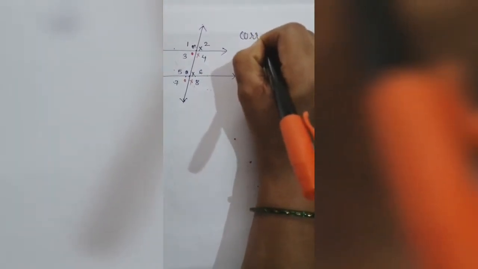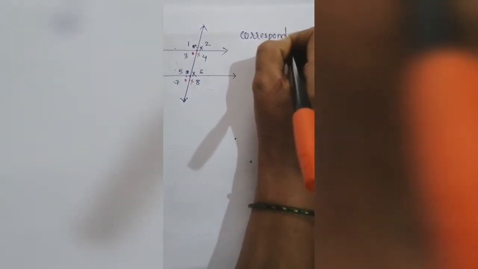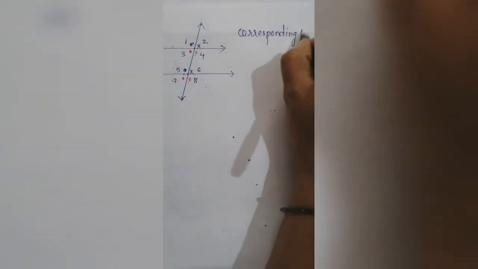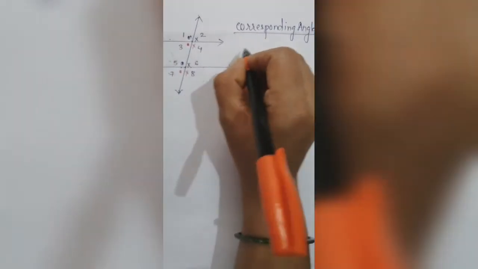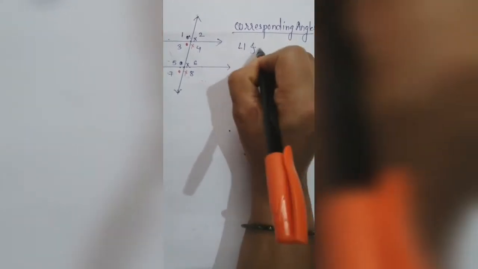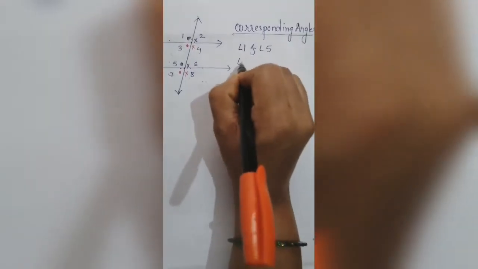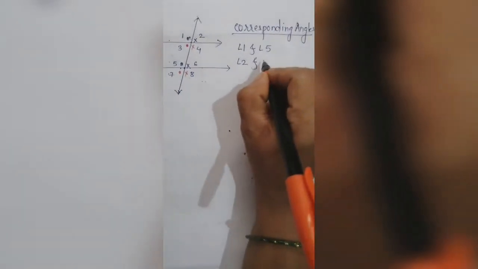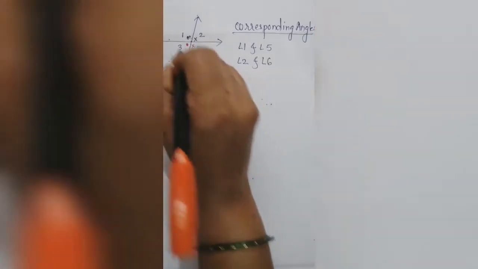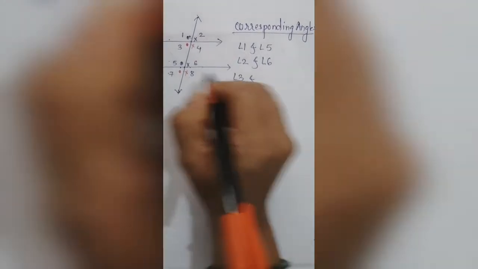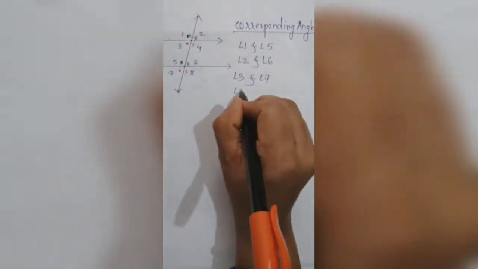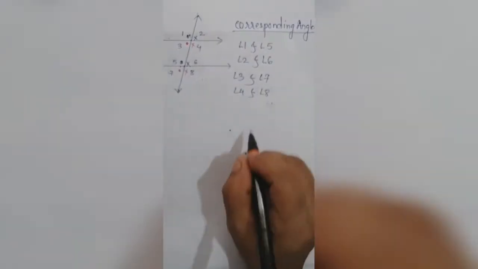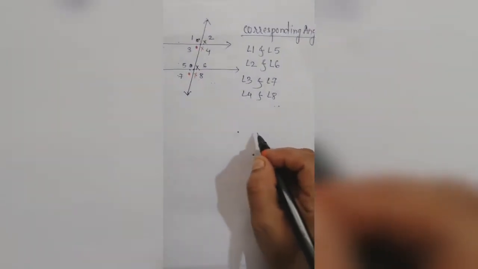So here we are writing corresponding angles: angle 1 and angle 5, angle 2 and angle 6, then angle 3 and angle 7, and angle 4 and angle 8. They are corresponding angles.